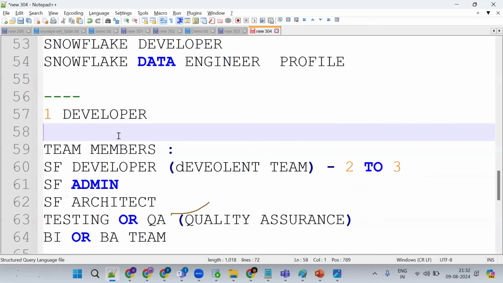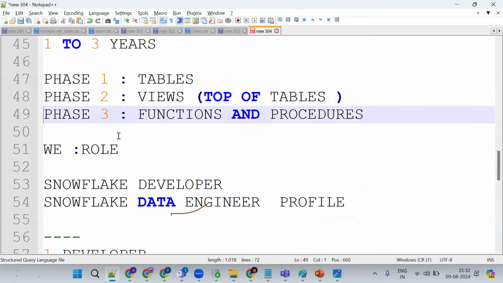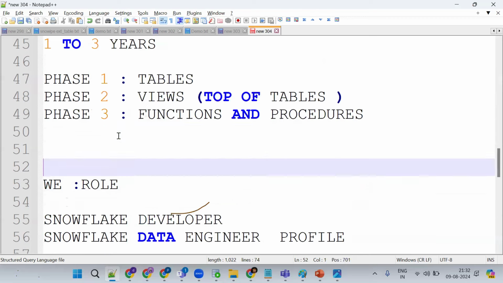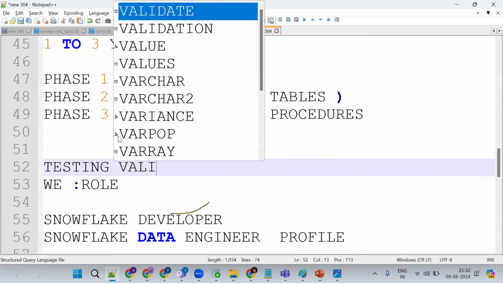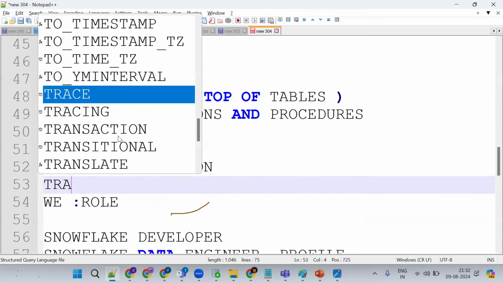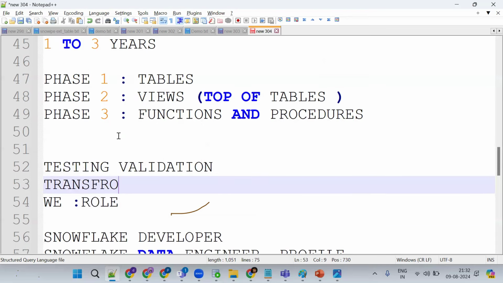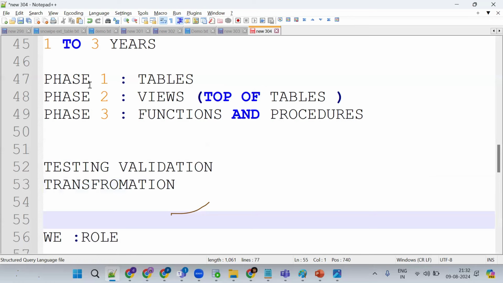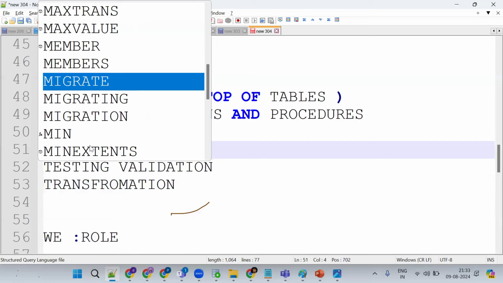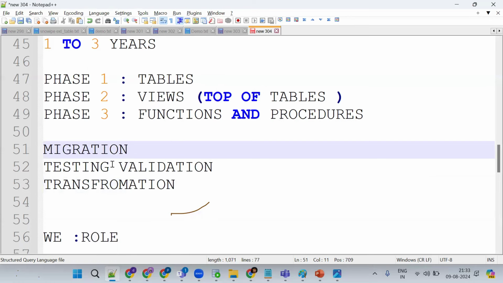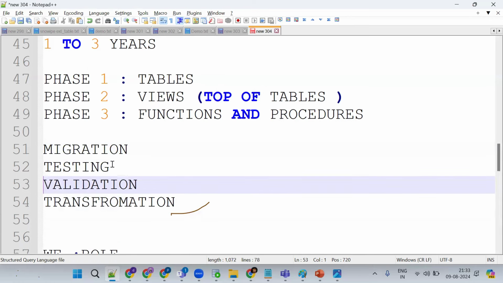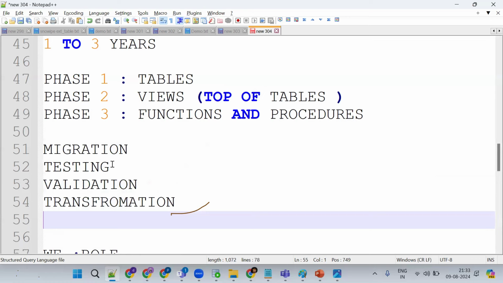Snowflake developer. As a part of Snowflake developer, we should do the migration, then testing, then validation, and then transformation. So this is our job. Okay, I'll tell you the flow so you can understand. This will be done by which guy? The Snowflake developer. The migration, the testing part, the validation part, and the transformation part will be done by which guy? We, the Snowflake developers, will do all these things.